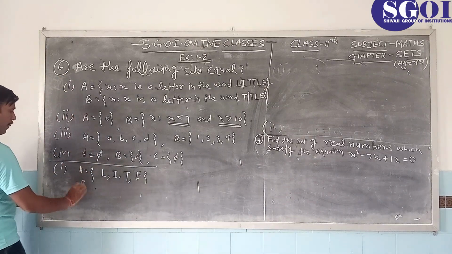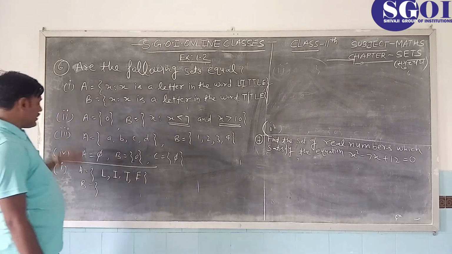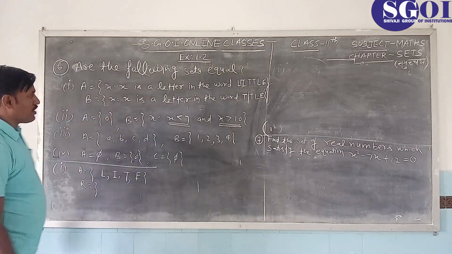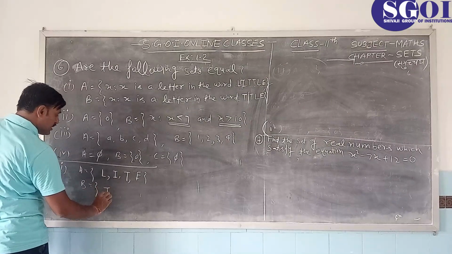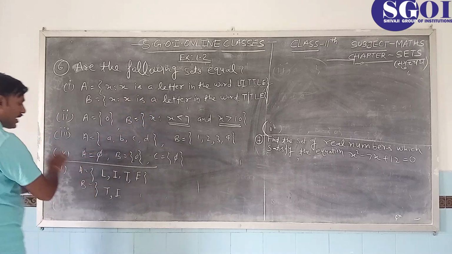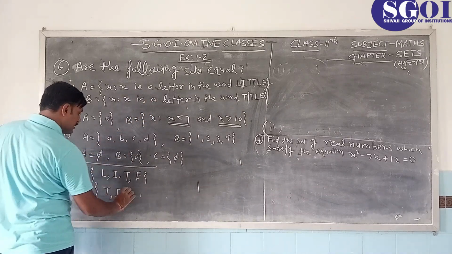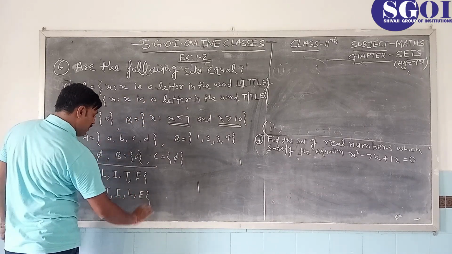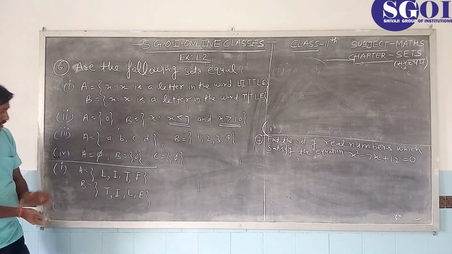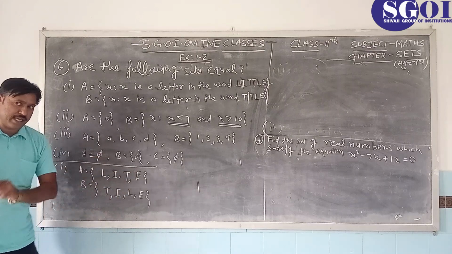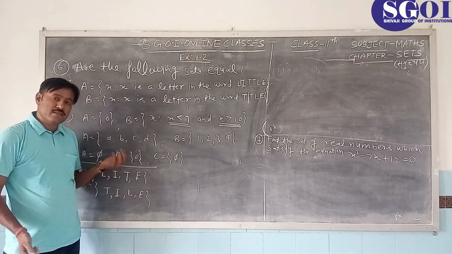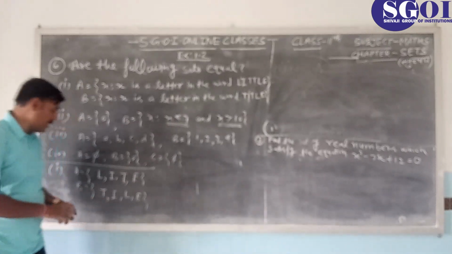Now B. B is the set of elements made from the letters of the word TITLE. So in TITLE there is T, there is I, T is 2 times but you can write it only once. There is L and there is E. So now observe here A and B. See this A and B set. The elements of both the sets are the same. No element is other than these elements in both the sets.